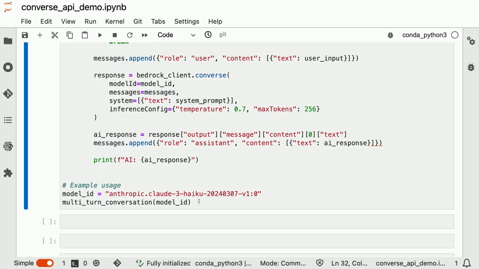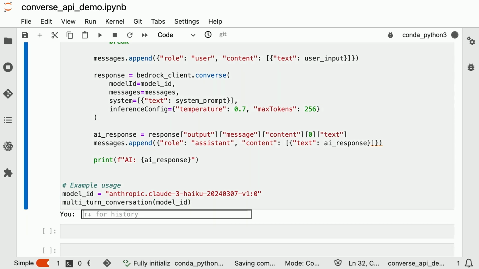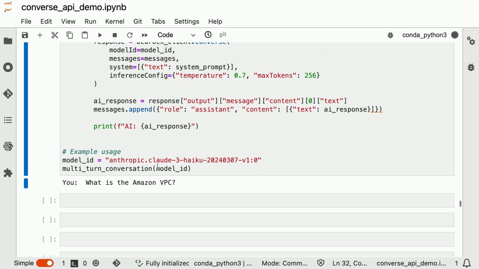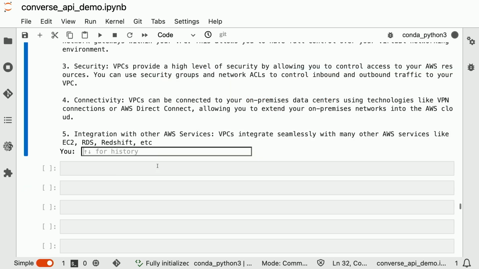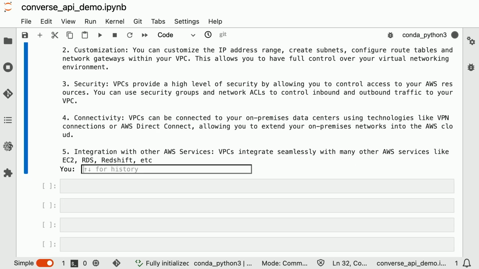So now when we talk about having conversations and the memory of those conversations, if I run this and I ask the chatbot, what is the Amazon VPC? We'll get a response from the model. And notice that this is my question, which is the user, and then this is the response from the assistant or the AI. So if I ask it one more question, what is AWS?